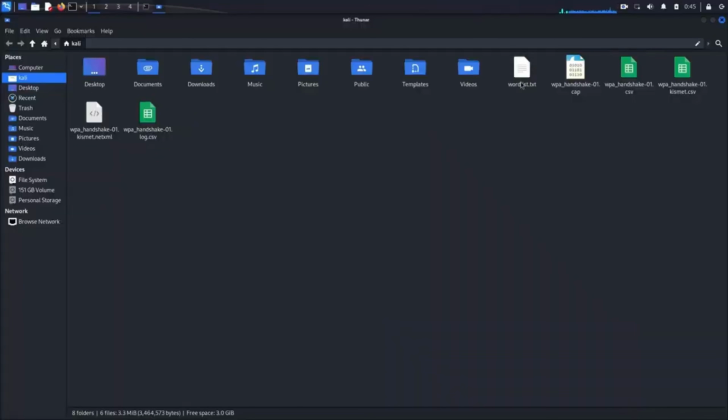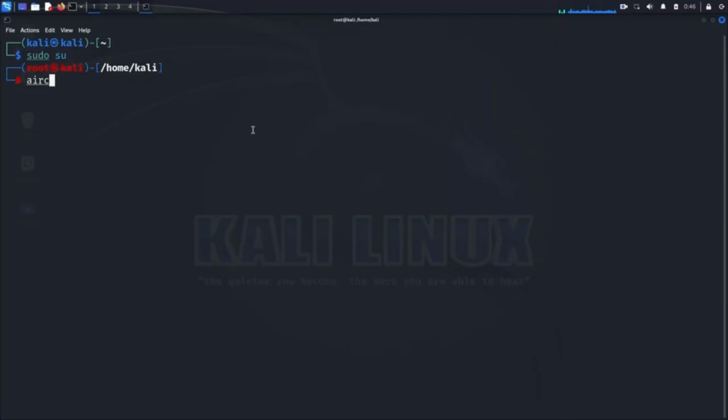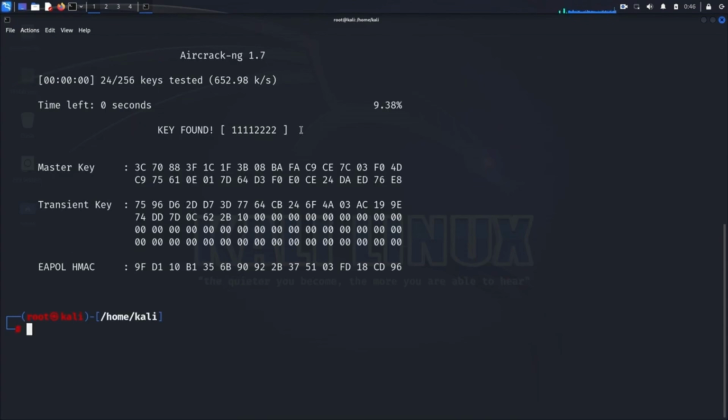Before we start cracking, ensure that you have the following files ready. The captured handshake file, in this example, WPA_handshake-01.cap. The word list file, in this example, wordlist.txt. Open your terminal and run the following command: aircrack-ng, here is our captured packets file, WPA_handshake-01.cap, -w, the generated word list file, wordlist.txt. Press enter to run the command.